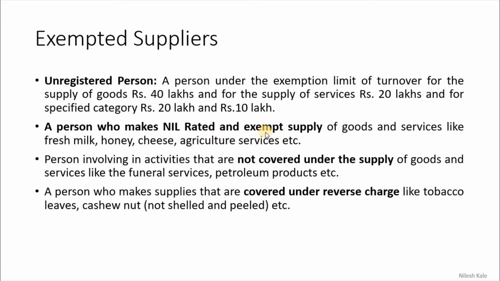If any person is supplying goods like milk, honey, cheese, these are nil rated supplies, and agricultural services are exempt supplies. Therefore all these are called exempted supplies, and the person who makes such supplies is called an exempted supplier.